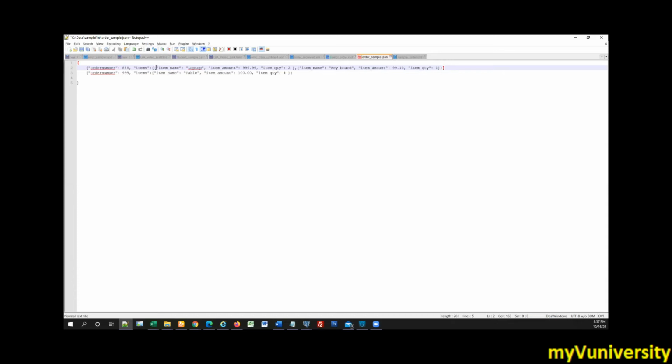Opening means here. The array opening. So we have to include the array inside. So check it. Yeah, that opening curly bracket, you replace that with the opening square bracket. Okay. So items, item name and all this. And just make sure that all arrays are in place, all elements are in place.